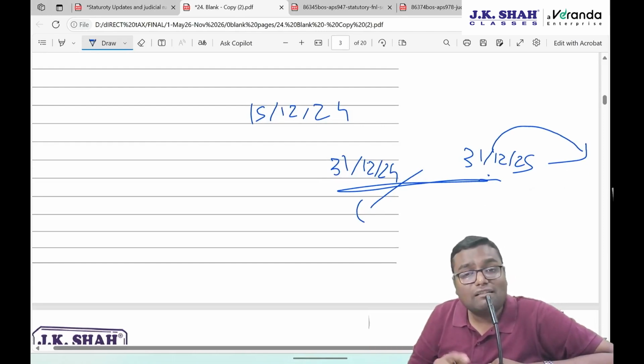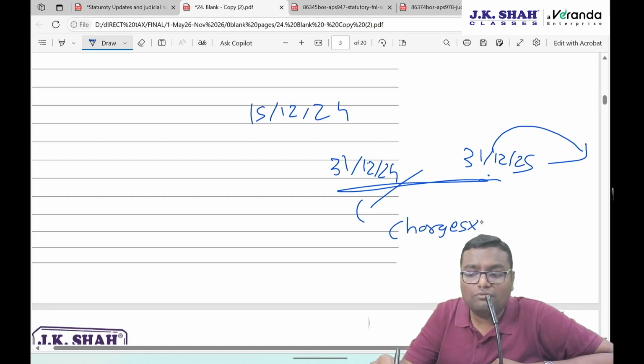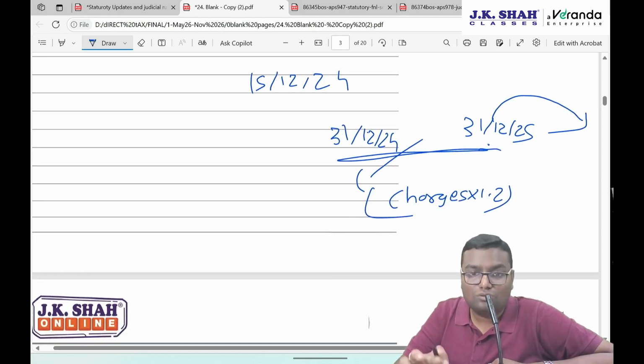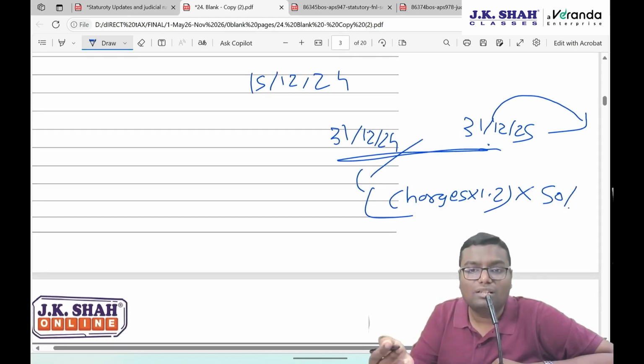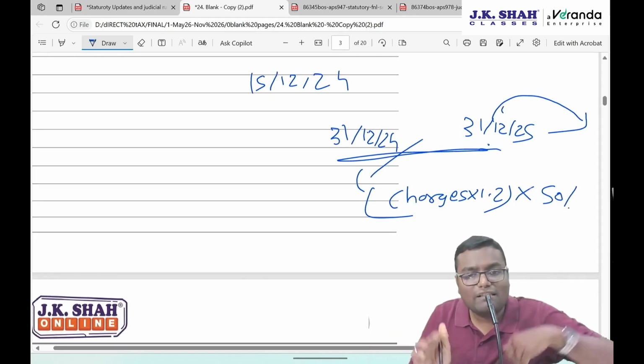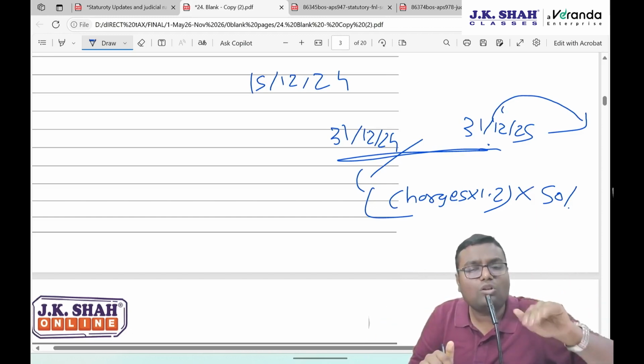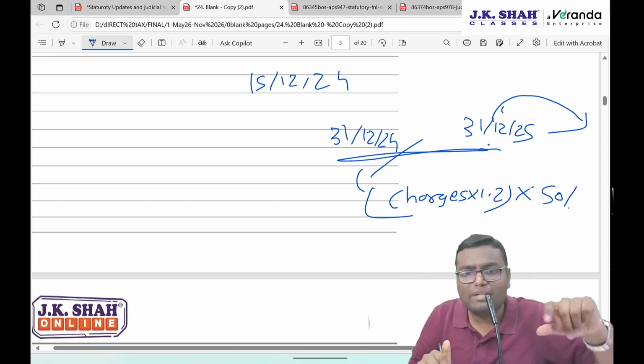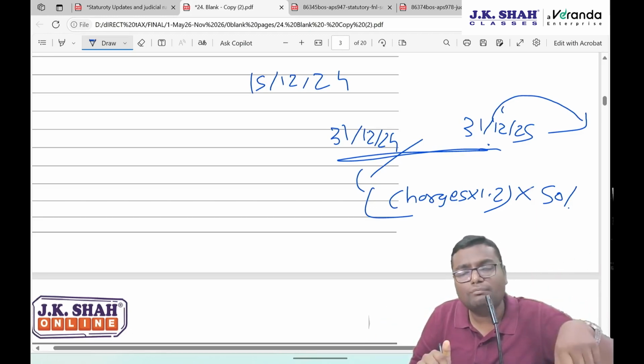Now, let's say this is the second application, then first of all, your charges will get increased by 1.2 times. So in total you have to pay 1.2 times, and of that you have to pay 50% more if you are filing this application after 12 months. So first you decide what are the normal charges, either normal or 1.2 times or 1.4 times depending on the time of that application.